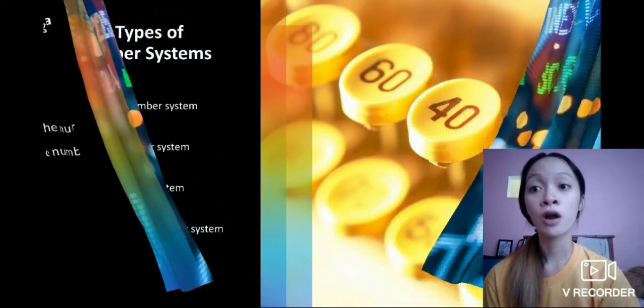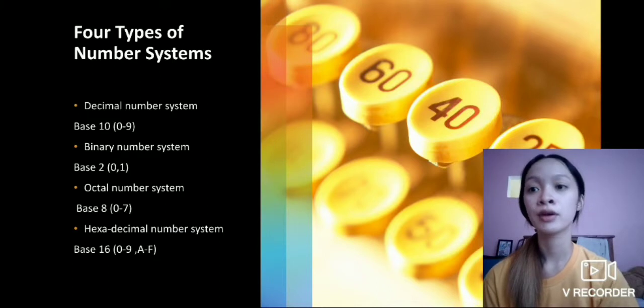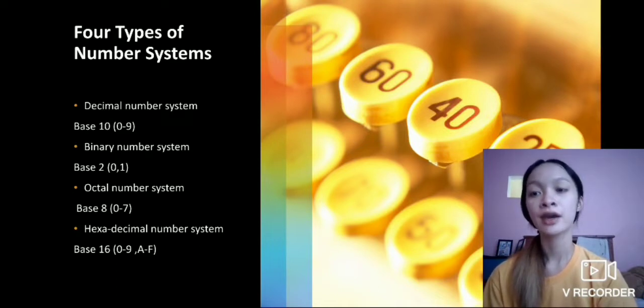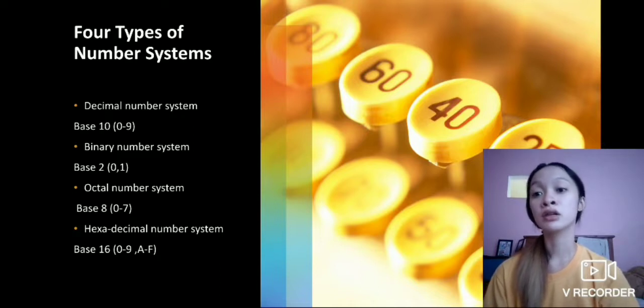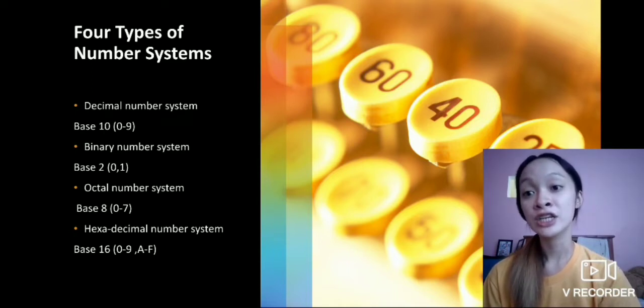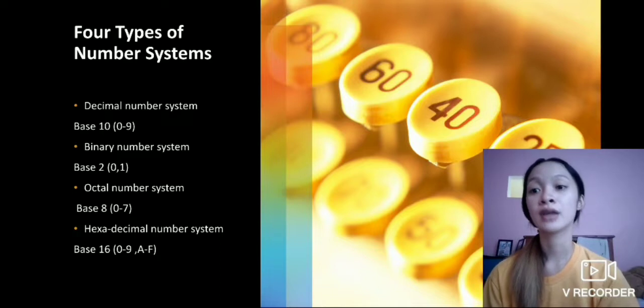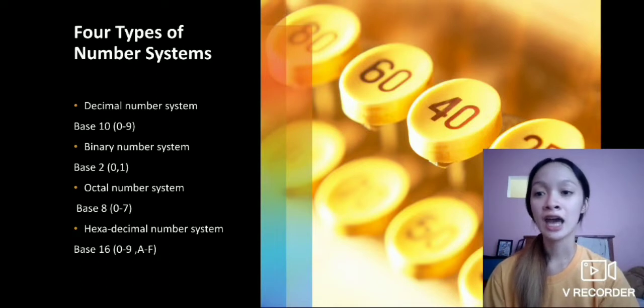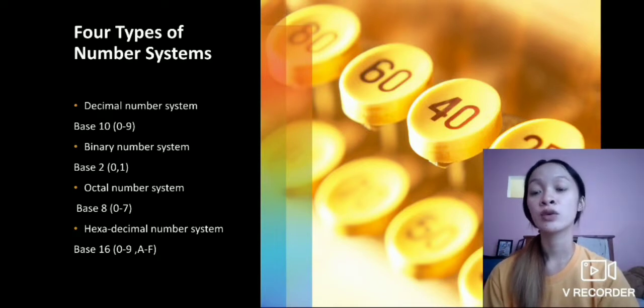So there are 4 types of number system. The decimal number system has base 10, and has 10 digits, which is 0 to 9. The binary number system has base 2, which has 2 digits, 0 and 1. And the octal number system has base 8 and has 8 digits, which is 0 to 7. And the hexadecimal number system has base 16 and has 16 digits, which is 0 to 9 and A to F.